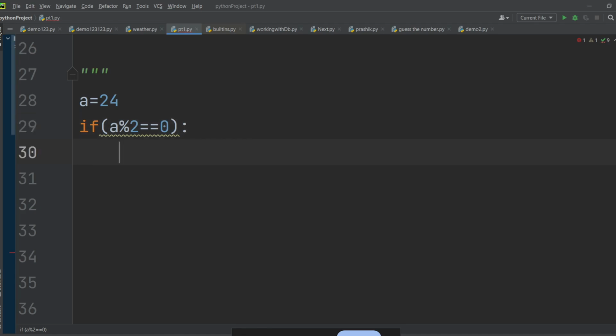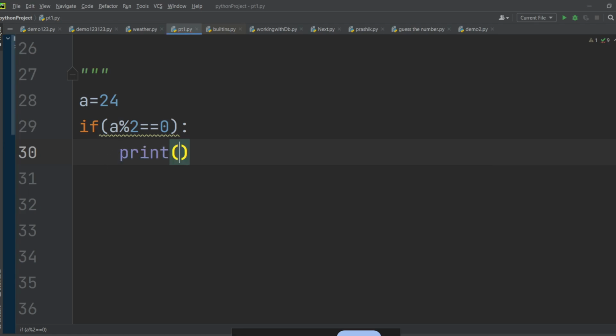When you hit enter, you are inside this if statement. There is no open close bracket. Whatever you have to write, you will write here. So if a modulo 2 equal to 0, I will write this is even. So in Python, we have a colon. We don't have opening brace closing brace. Again, I will tell you. I have written if number modulo 2 equal to 0, I write colon, hit enter. After enter, you are inside this if statement and you are getting some indentation here.